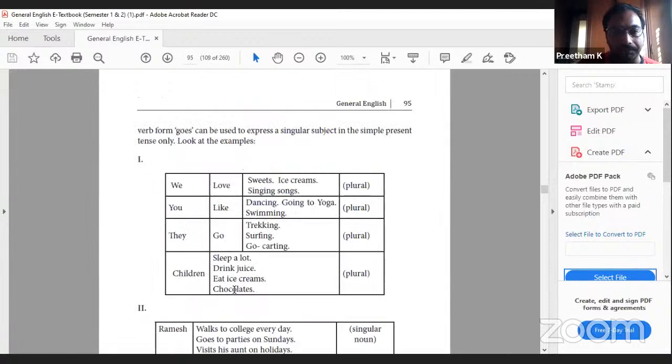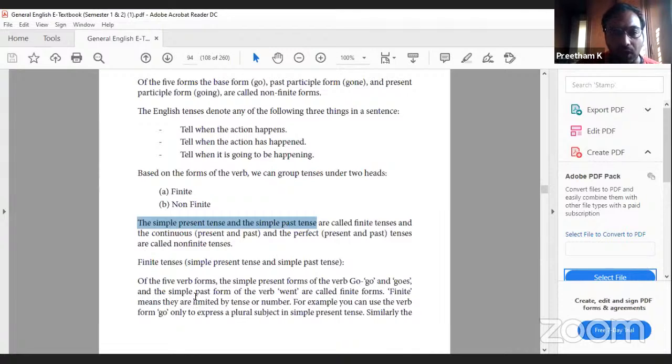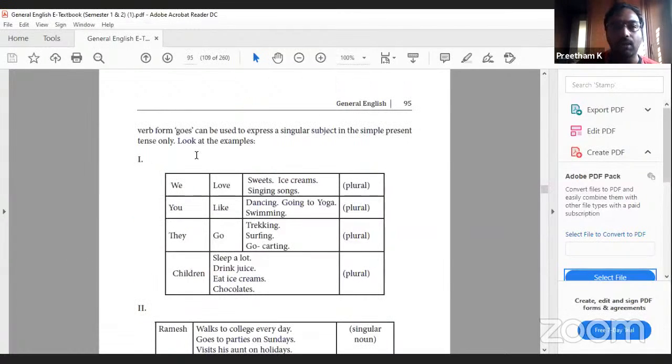Finite tenses. Of the five verb forms, the simple present forms of the verb, go and goes, and the simple past form of the verb, went, are called finite forms. Finite means they are limited by tense and number. For example, you can use the verb form go only to express a plural subject in simple present tense. Similarly, the verb form goes can be used to express a singular subject in the simple present tense only. Look at the examples.